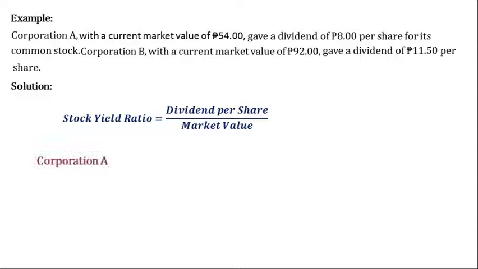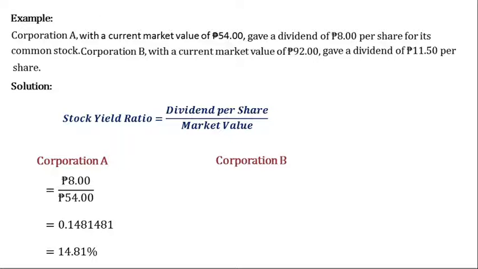So, for Corporation A, yan ay 8 pesos divided by 54 pesos. Yan ay 0.1481481 or multiply natin sa 100%, yan ay 14.81%. While in Corporation B, the stock yield ratio is 11.50 divided by 92, yan ay 0.125 or multiply sa 100%, yan ay 12.50%.